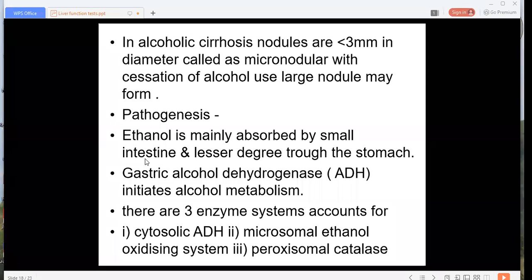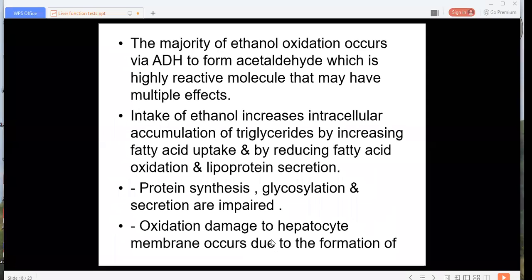There are three enzyme systems that account for alcohol metabolism: cytosolic ADH, the microsomal ethanol oxidizing system, and thirdly peroxisomal catalase. The majority of ethanol oxidation occurs via ADH.